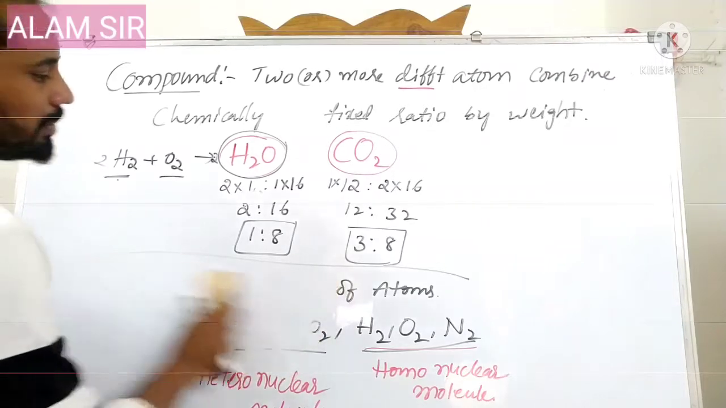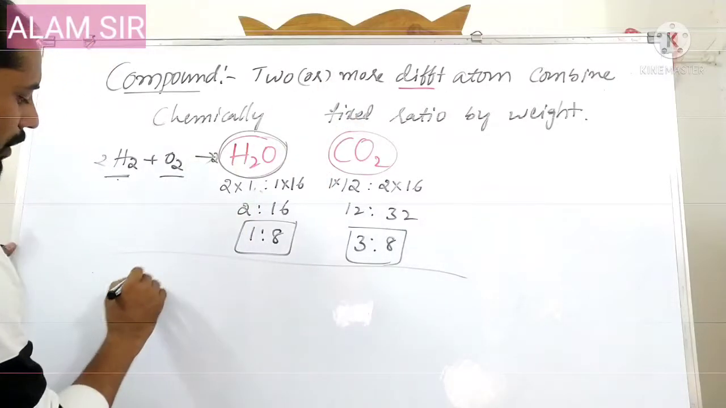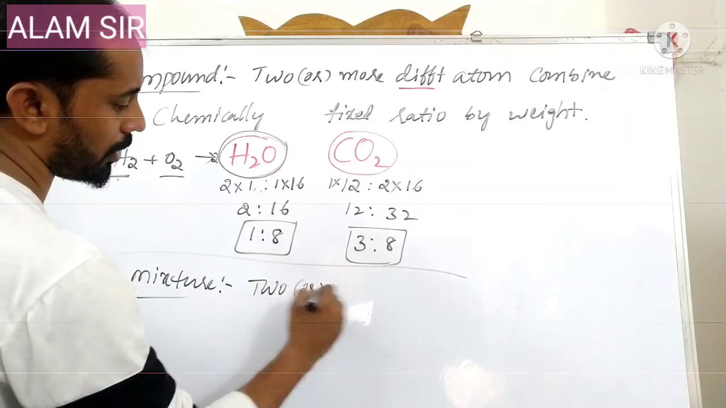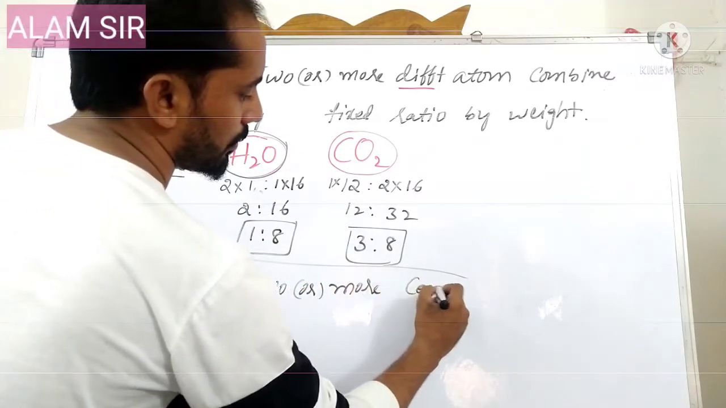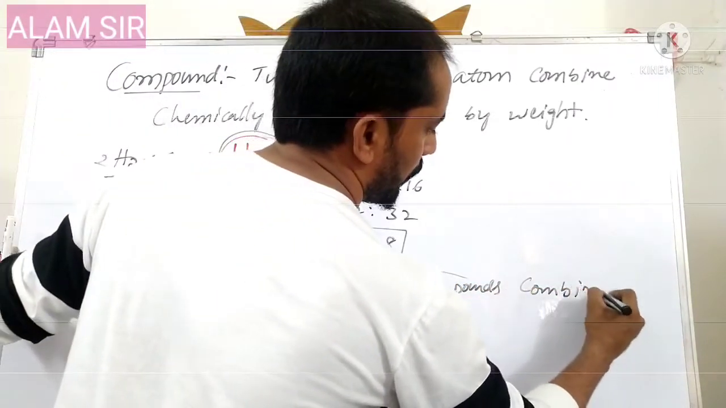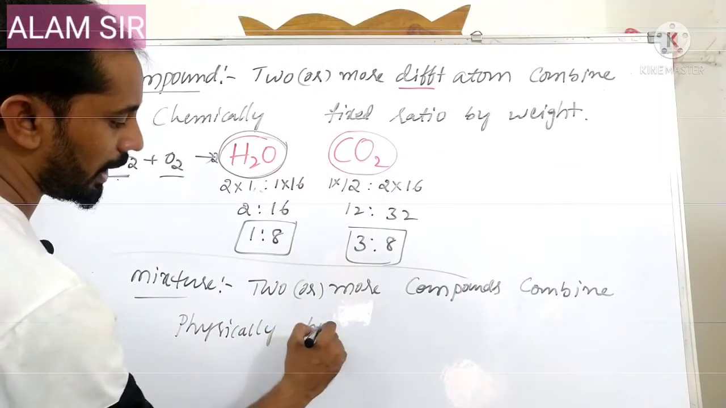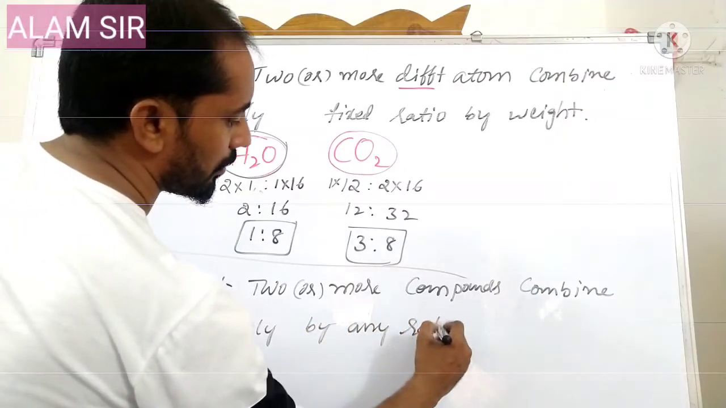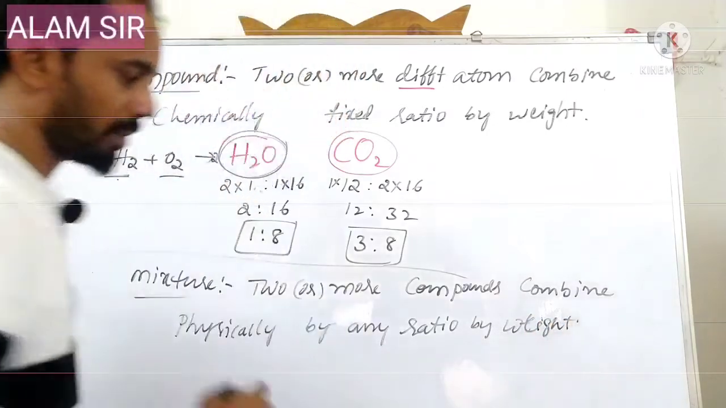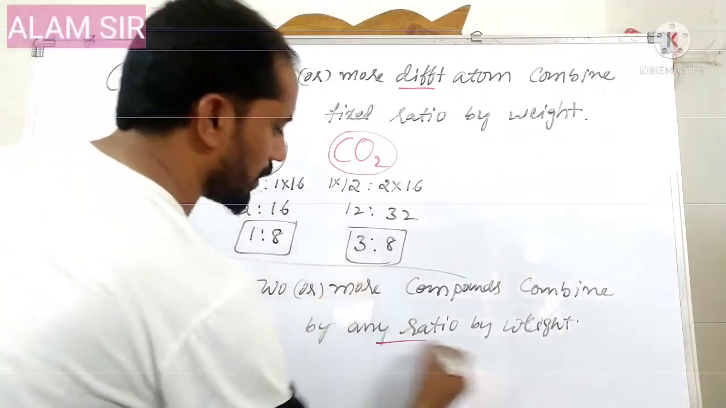Now mixture, what is meant by mixture? Here a compound is combined in a fixed ratio. Coming to mixture, a mixture is two or more compounds combined physically, in any ratio by weight. Now, a mixture is physically combined in any ratio.